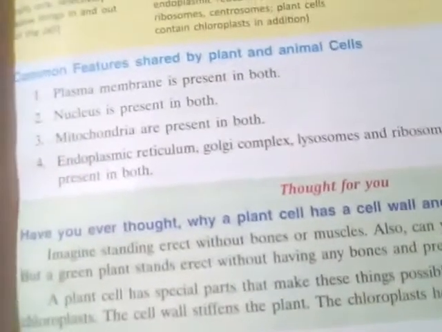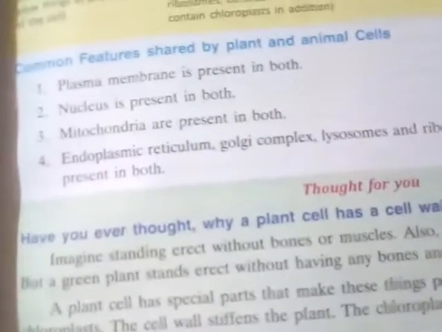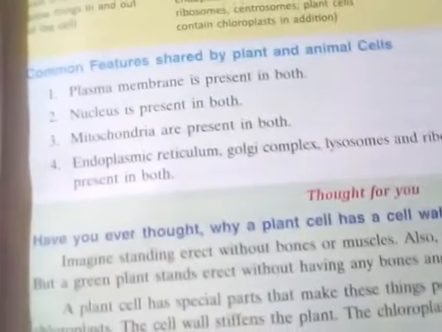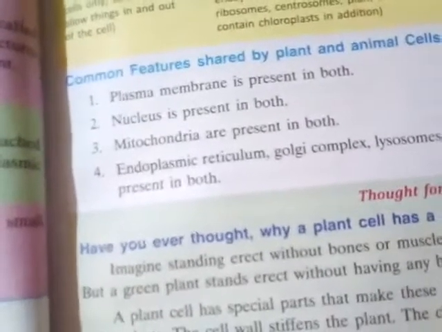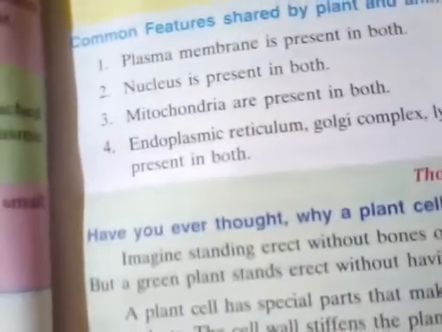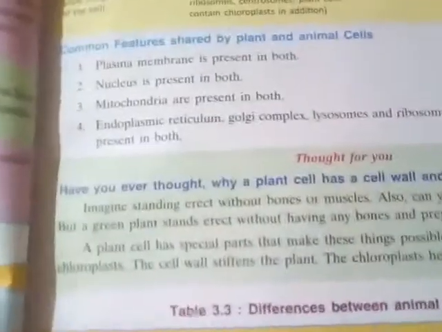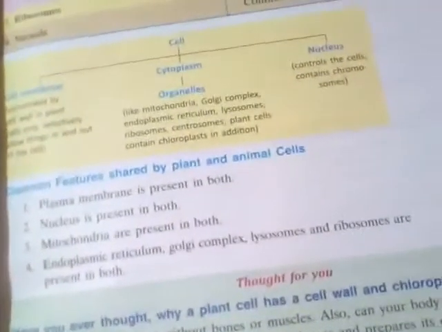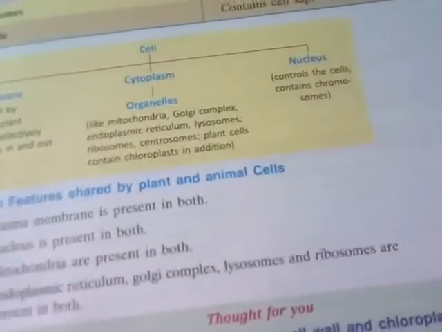In both cells, these organelles are present, as well as the Golgi bodies. Golgi bodies serve the same purpose: they collect and distribute the substances made throughout the whole cell, because we need some food and the cell also needs some food, and the Golgi bodies spread these things throughout the whole cell. So the Golgi body is also much more important. These are the common features shared by the plant and the animal cells.